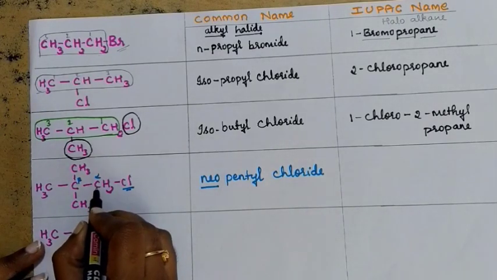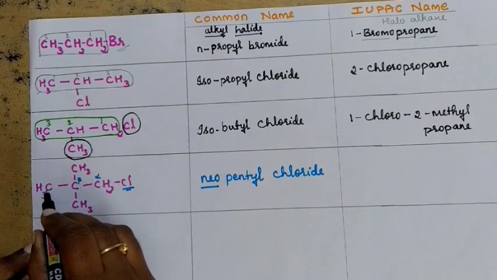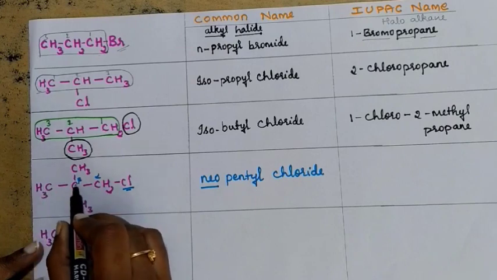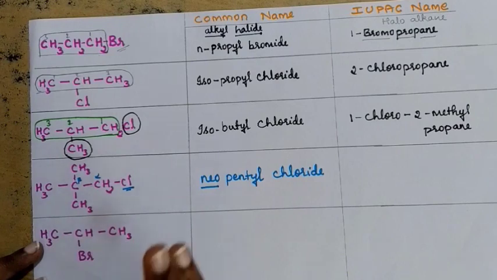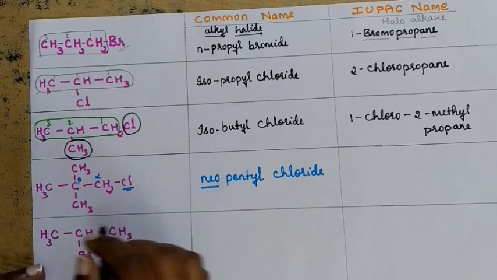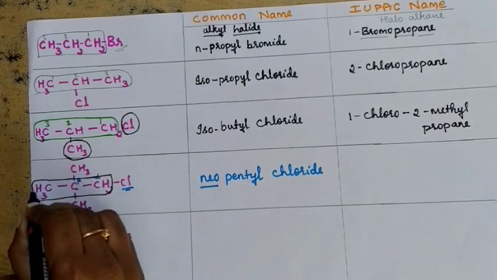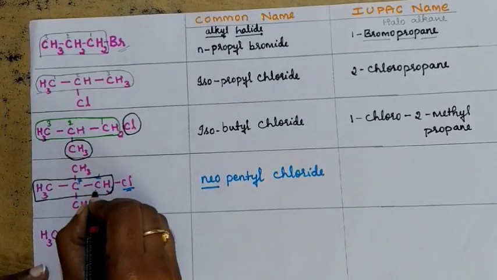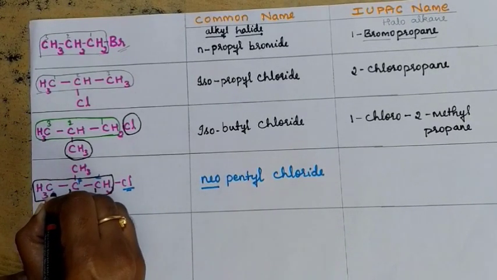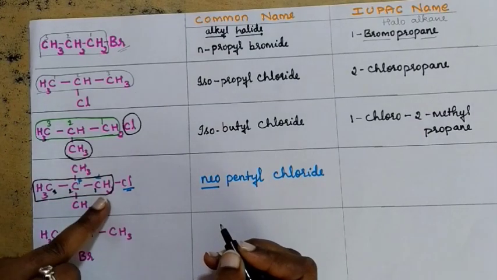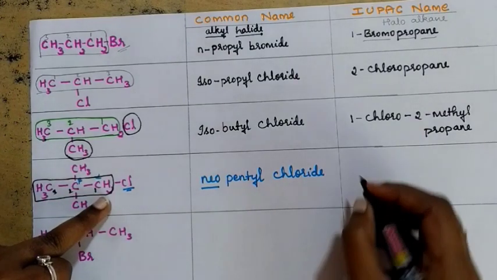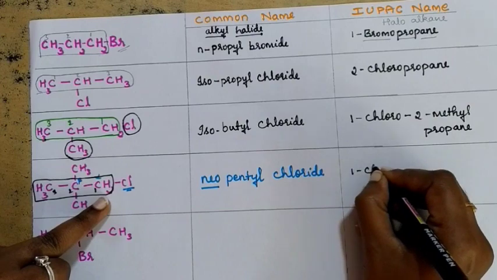From this side, 1, 2, 3. Or you can go like this, 1, 2, 3. Or 1, 2, 3. Either way, you are going to get 3 carbon atoms in a continuous chain. So let us consider it as the parent chain and number it 1, 2, 3. In the first position chlorine is there. So 1-chloro.